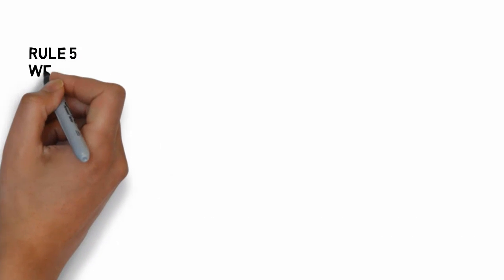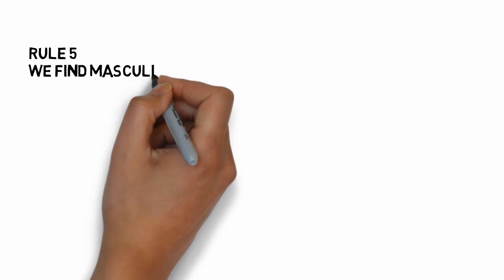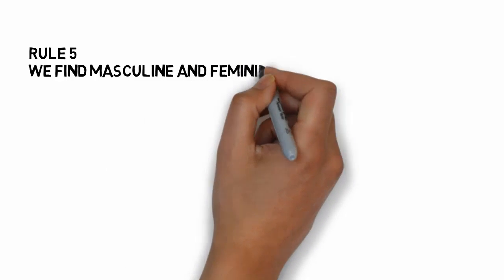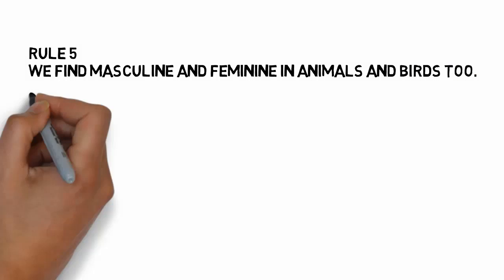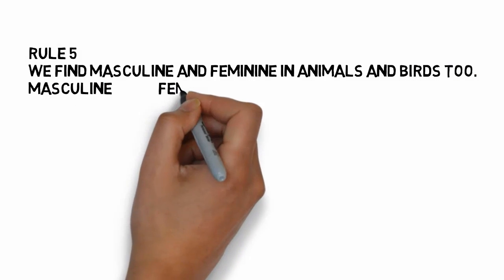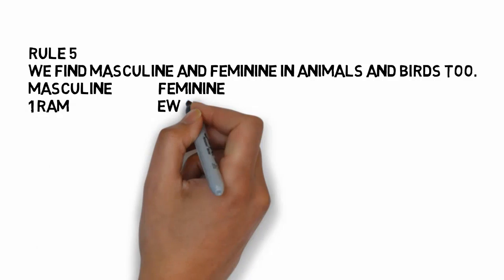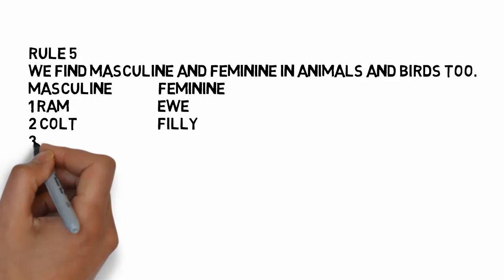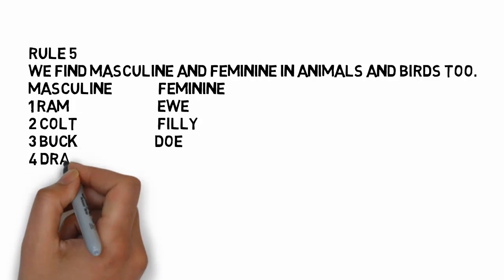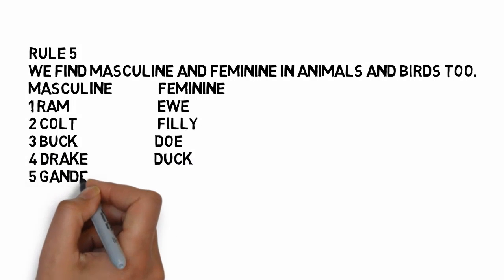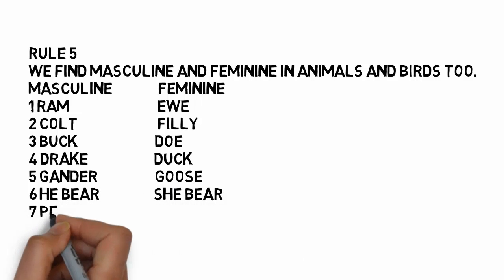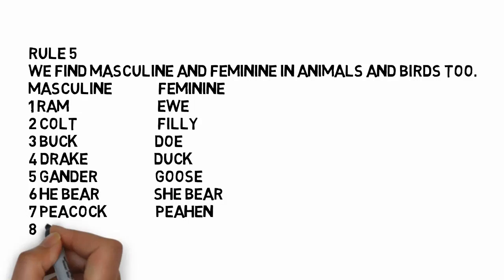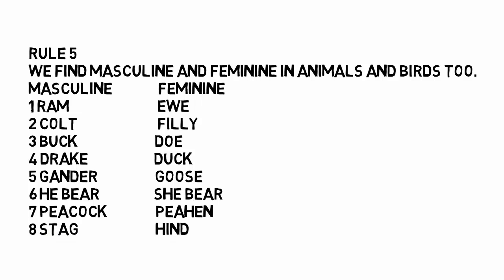Rule number 5 says we can also find masculine and feminine gender in animals and birds. Let's take a few examples. Ram, ewe, colt, filly, buck, doe, drake, duck, gander, goose, he-bear, she-bear, peacock, peahen, stag, hind. So these are all a few examples from the animal kingdom.